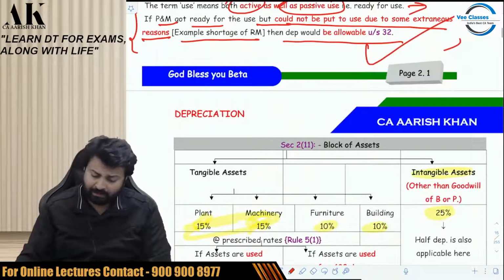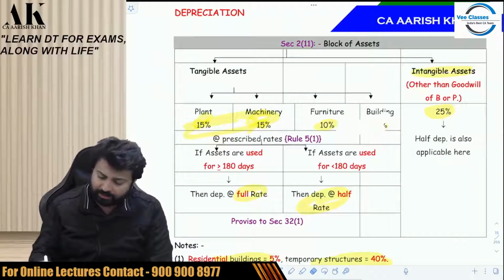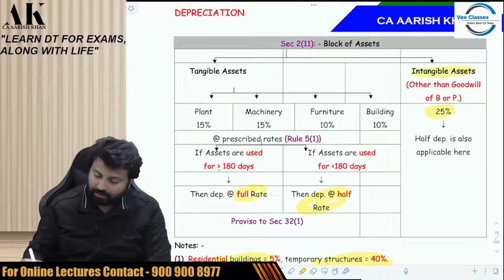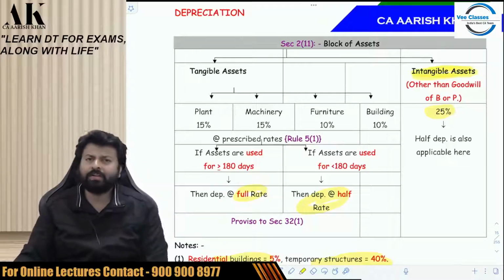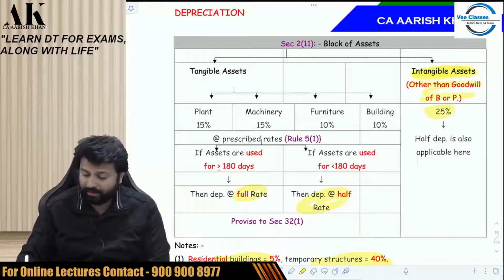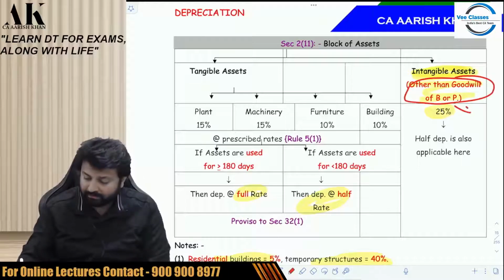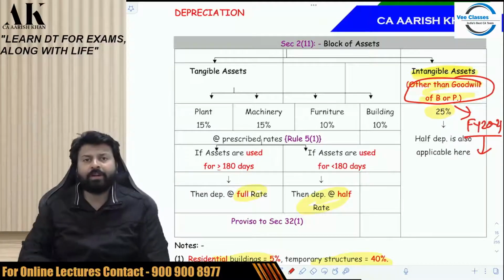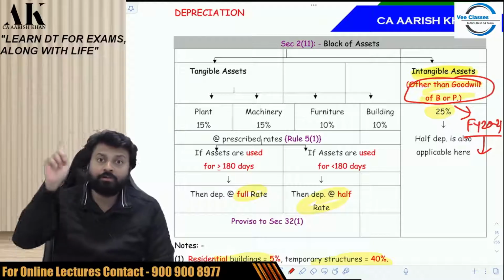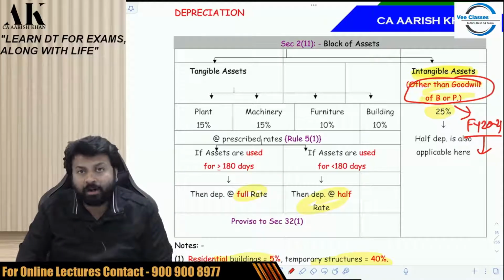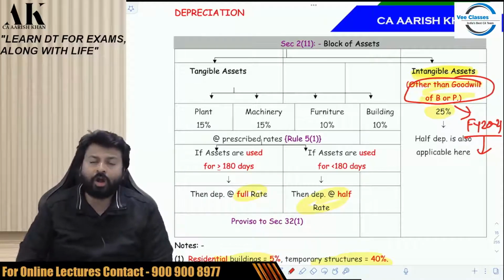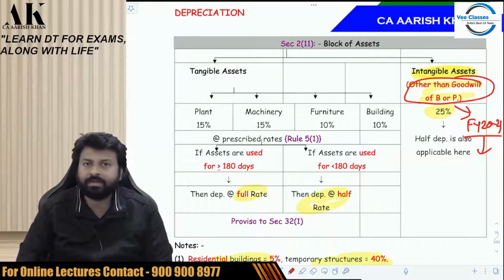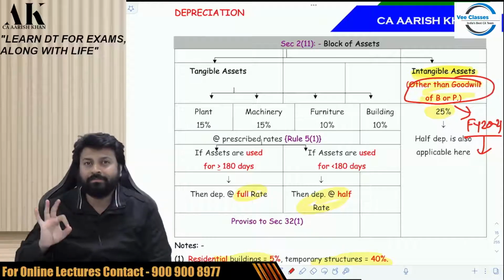Now, coming to this particular box. Intangible assets will include a lot of assets, but they will not include goodwill. Goodwill from which year? From financial year 2021. Before financial year 2021, depreciation on goodwill was available. But from financial year 2021, the government has stopped depreciation on goodwill. They are not giving depreciation on goodwill anymore. So just two years back they have stopped it. Be very careful with this date.